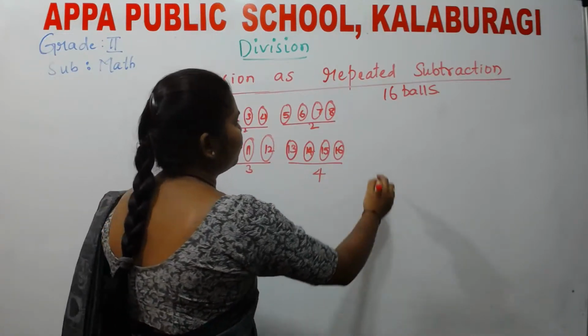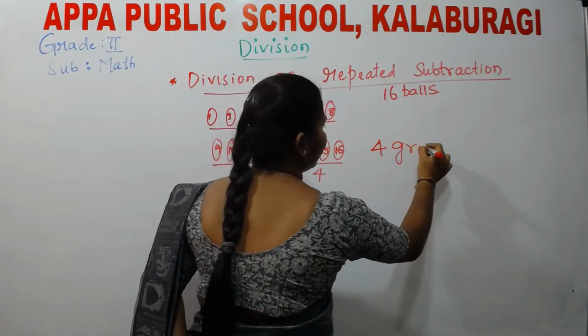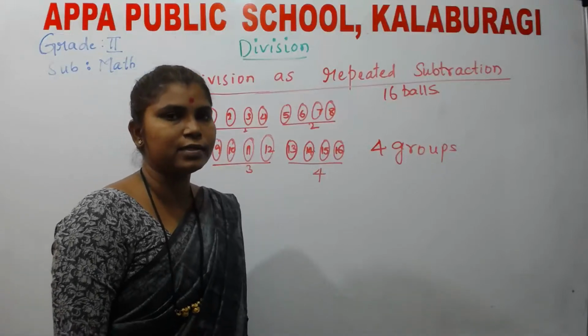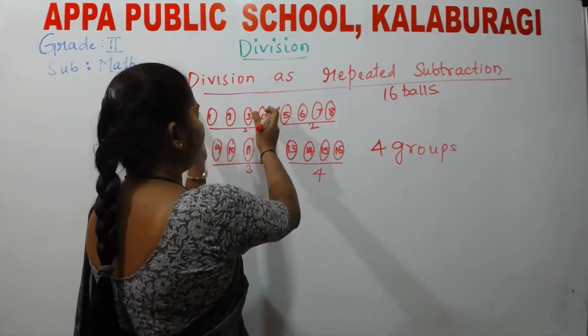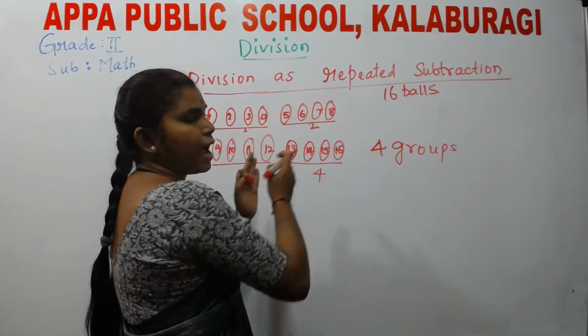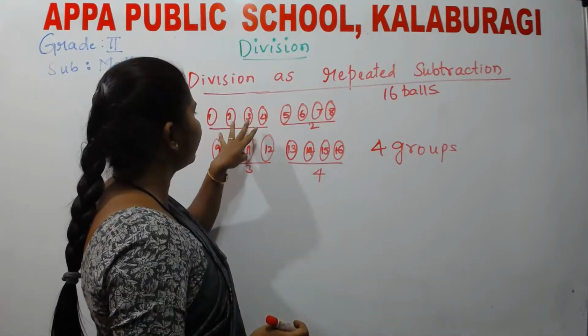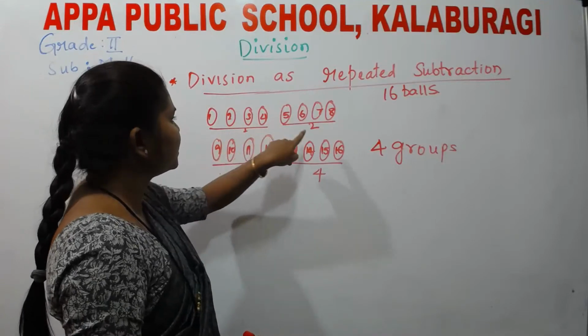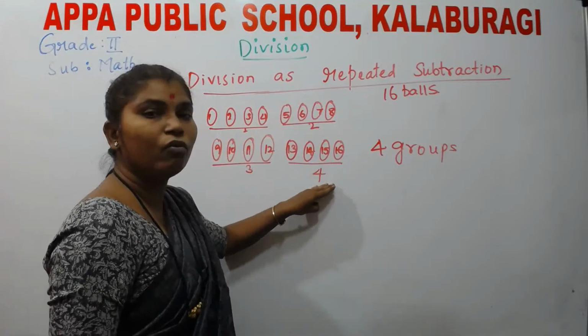So total there are 4 groups. I am taking 16 balls and making groups, considering 4 balls as one group.